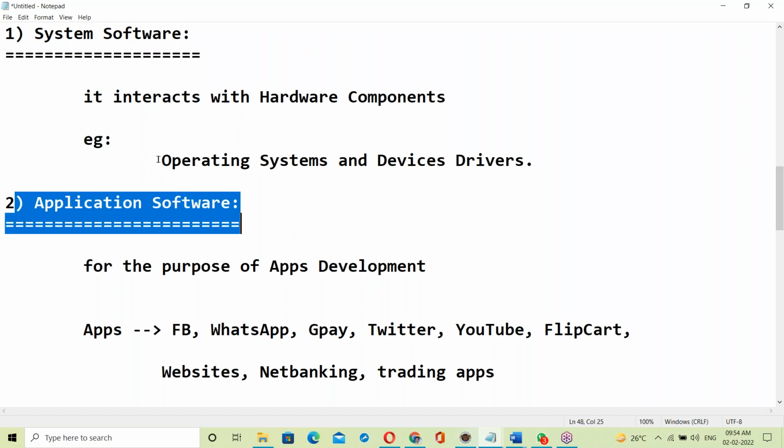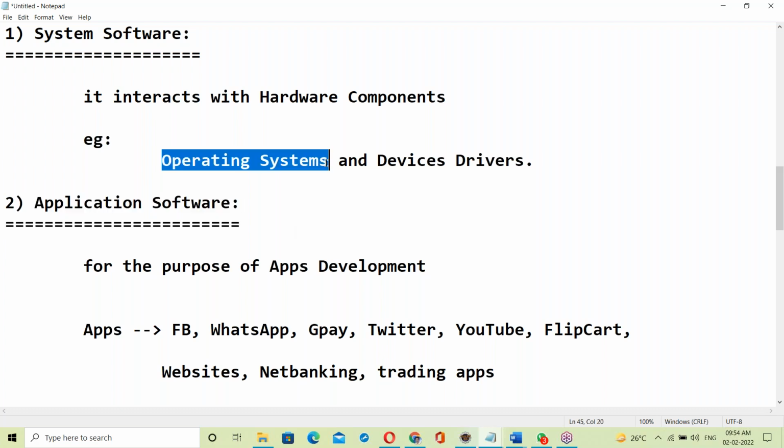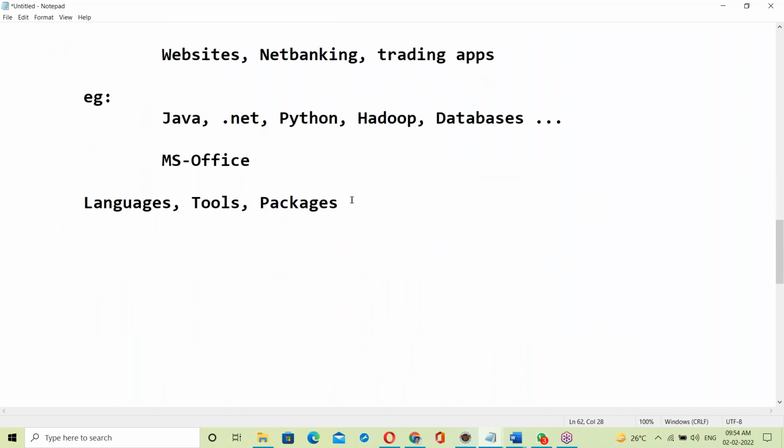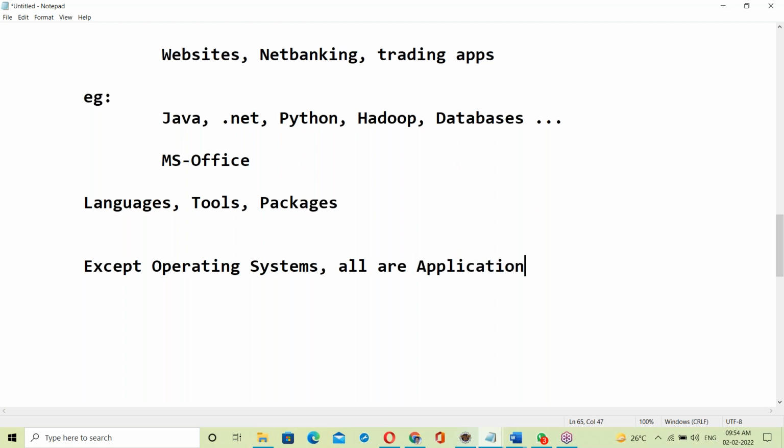Only the OS interacts with hardware components. Of course, device drivers are part of the OS. Only the OS interacts with the hardware components, which means except the OS, all are application software. Simple. Except operating systems, all are application software.